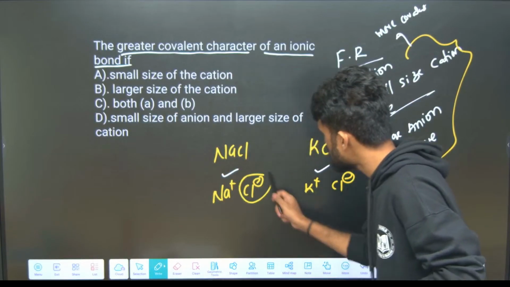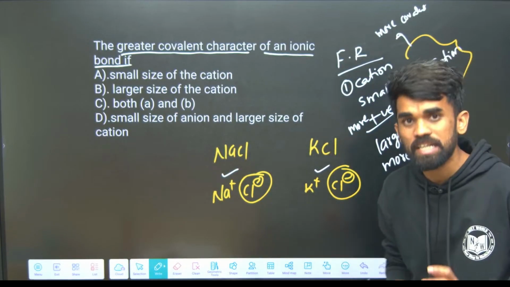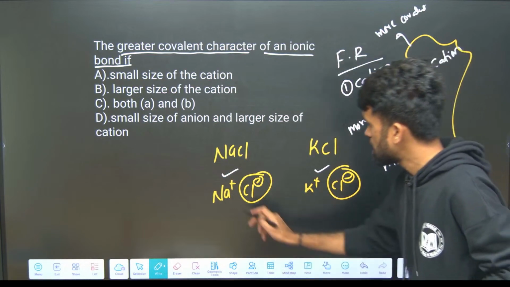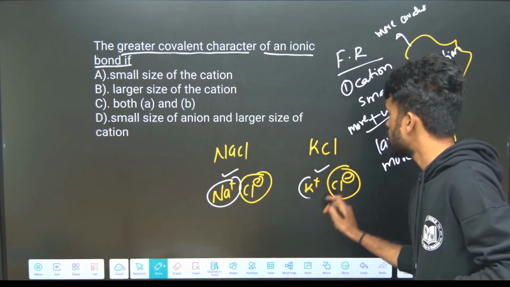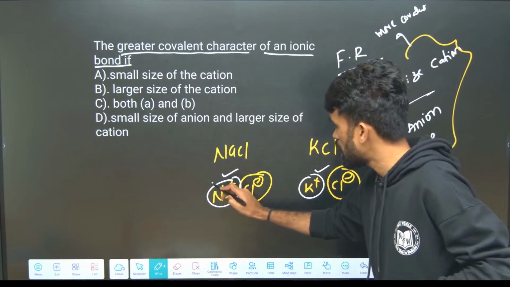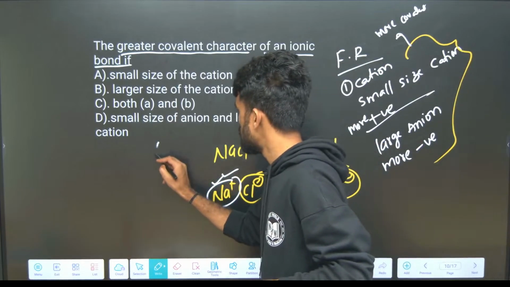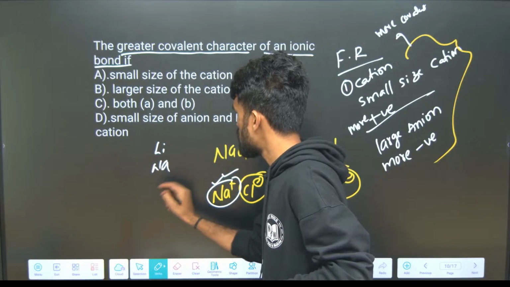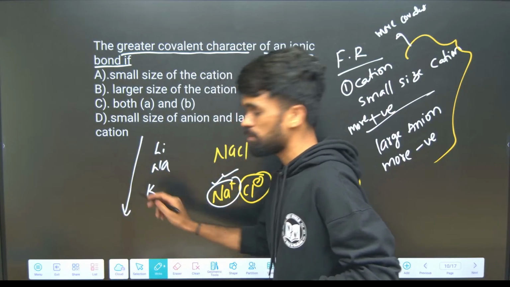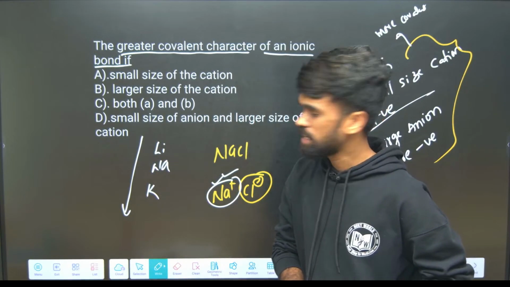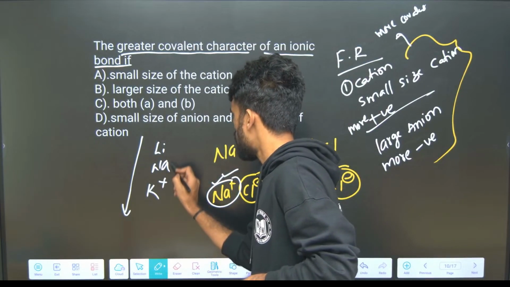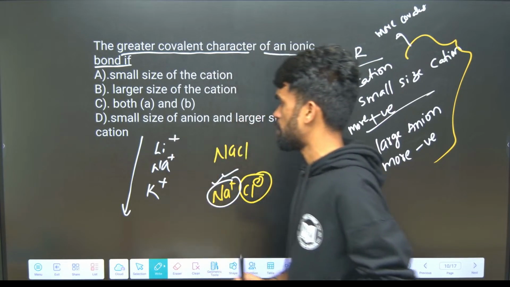See, anions are same here, so we cannot answer with respect to anion in this case, but with sodium ion and potassium ion, which is smaller in size? Sodium ion is smaller in size. Like lithium, sodium, potassium we are writing. So down the group, what happens to the size? Increases. So potassium ion is larger than sodium ion.